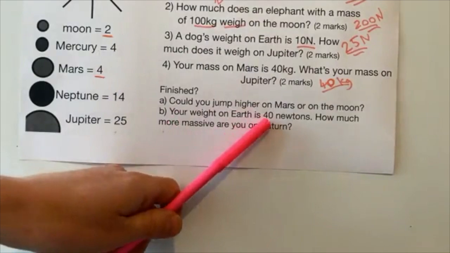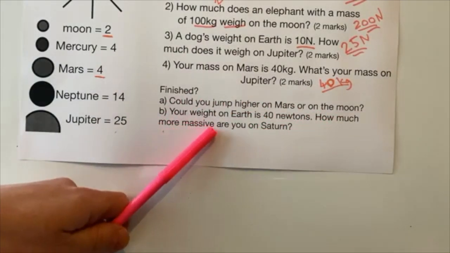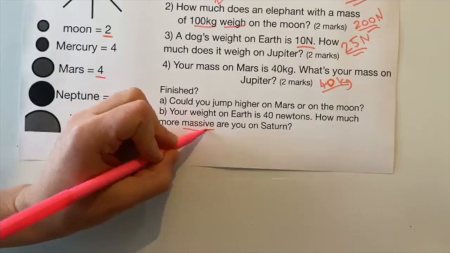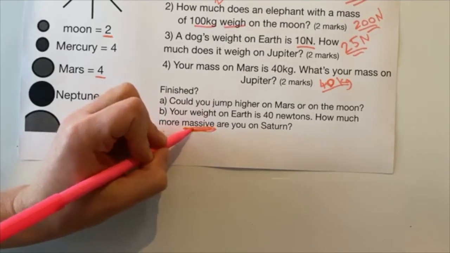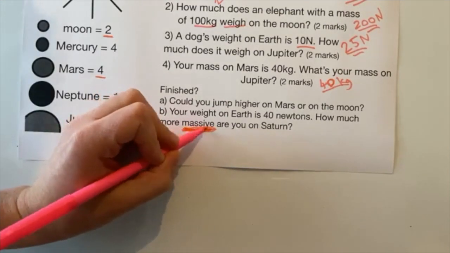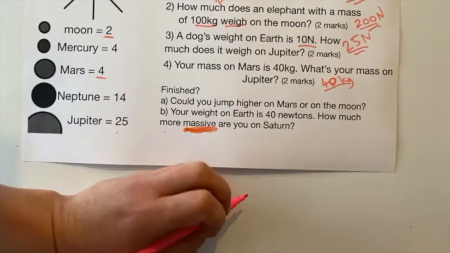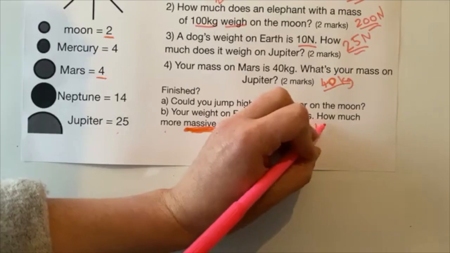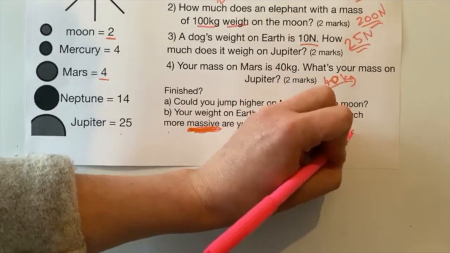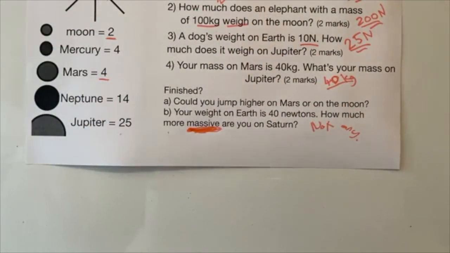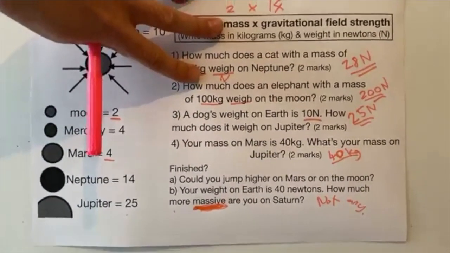Your weight on Earth is 40 newtons. How much more massive are you on Saturn? Well, it's a trick question because how massive you are doesn't change. If you're 20 kilograms, you're 20 kilograms wherever you go. So I don't know how you would write that in words. If it was GCSE, I'd probably write, mass does not change. But you see what I mean.